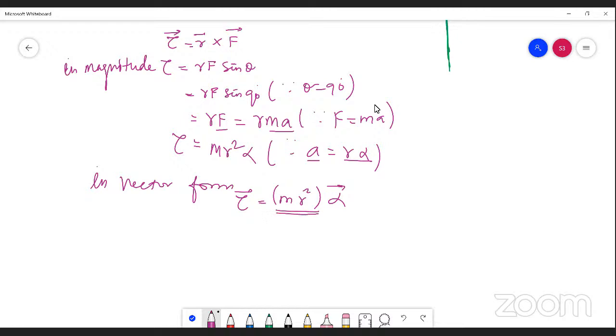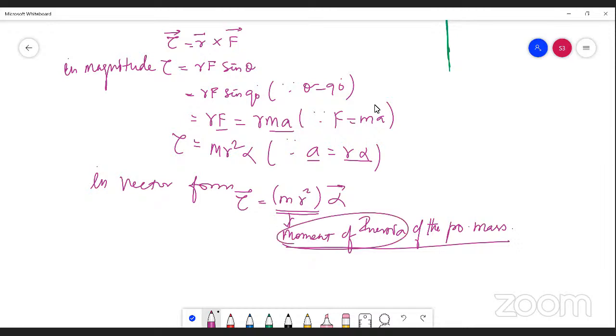What is this term m r square? This is the moment of inertia of the point mass. So m r square denotes the moment of inertia of the point mass. What is moment of inertia? It is nothing but the rotational inertia. Moment of inertia is nothing but the inertia of rotating bodies.